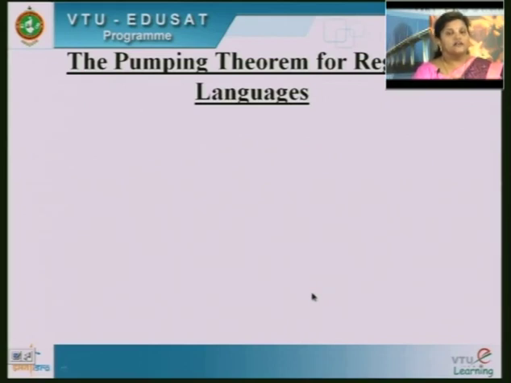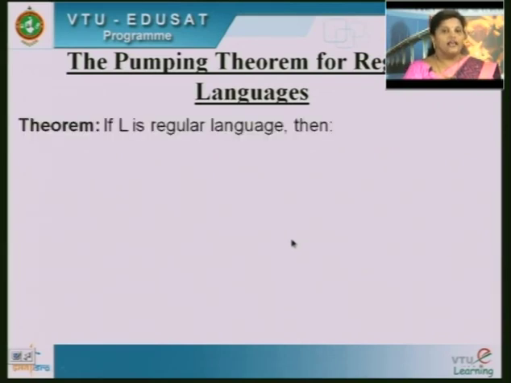Next we will discuss the very important theorem, that is the pumping theorem for regular languages.